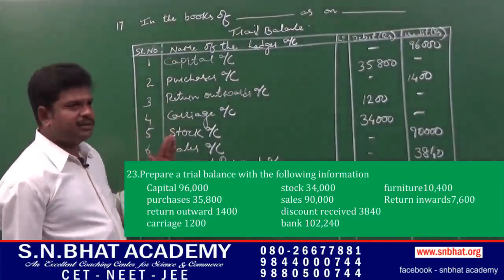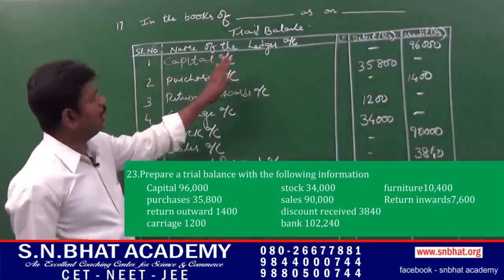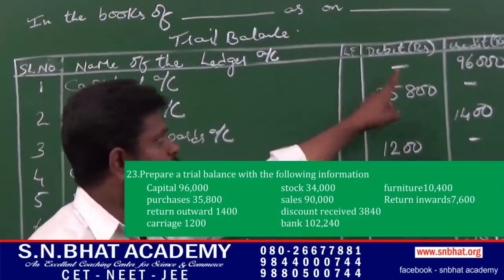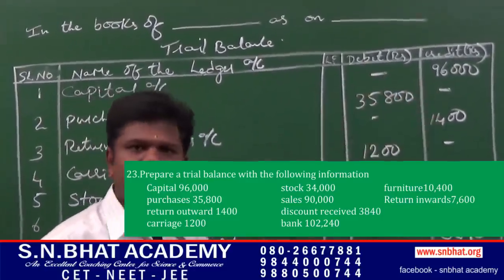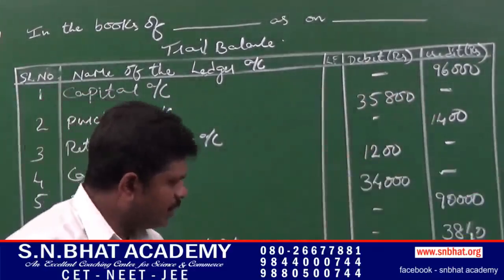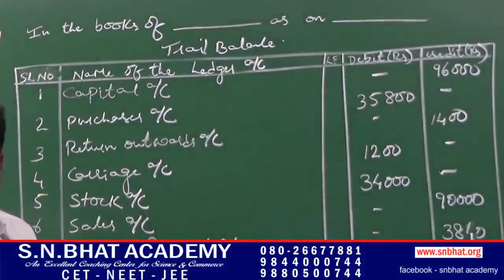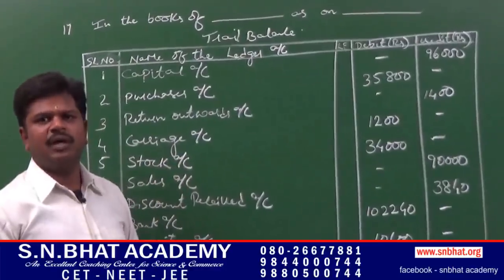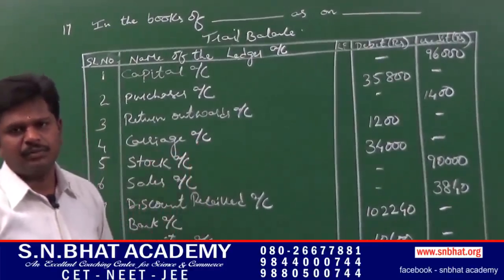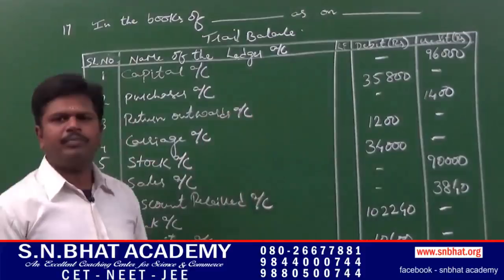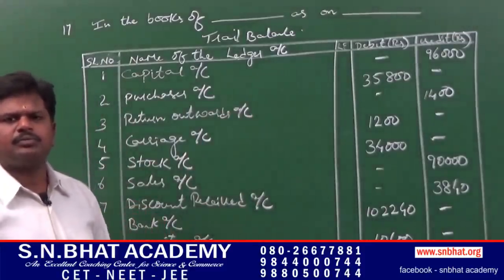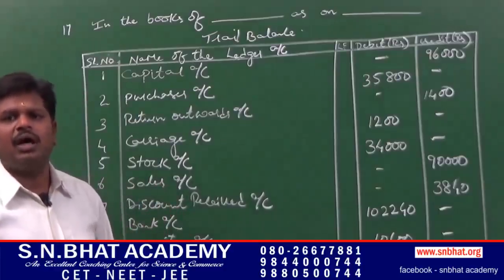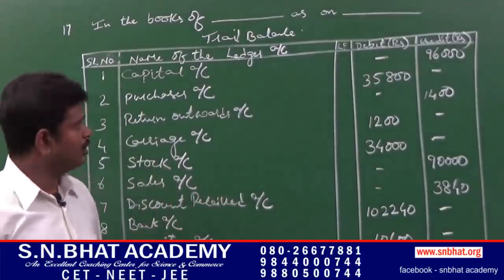In case of trial balance, serial number, name of the ledger account, ledger folio, debit, credit. In case of debit, it includes drawings, all expenses and asset balance. In case of credit column, it includes capital, liability balances and all incomes.